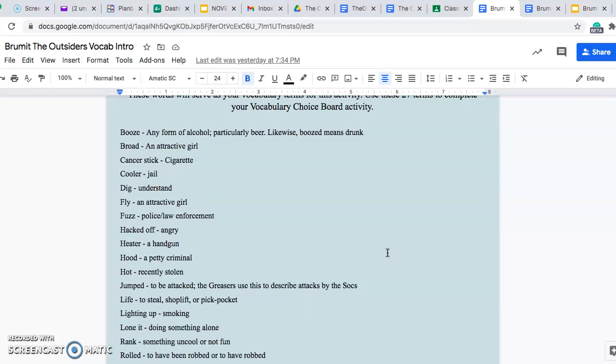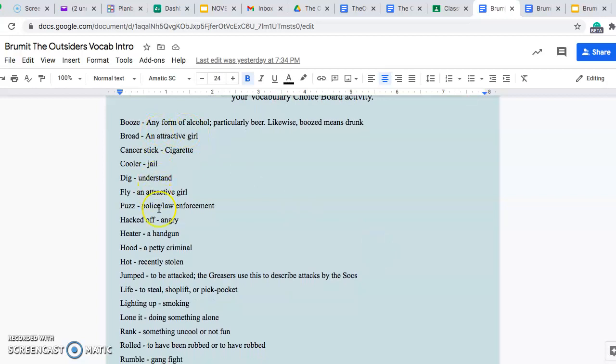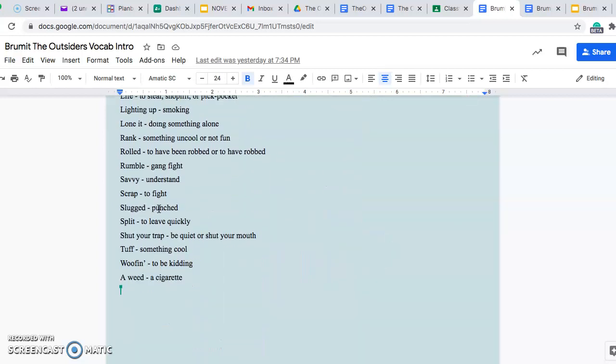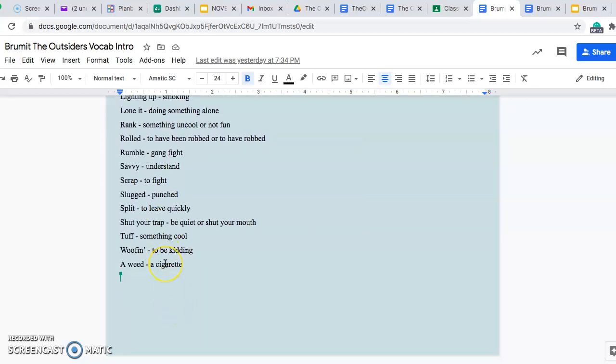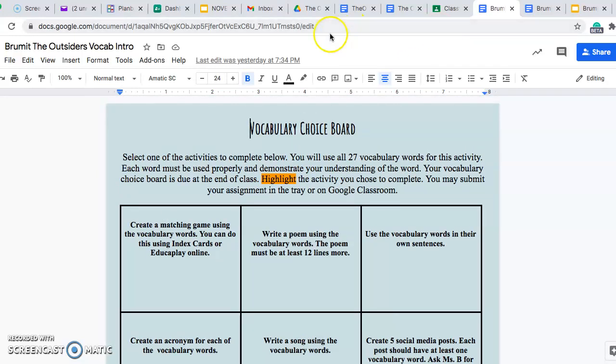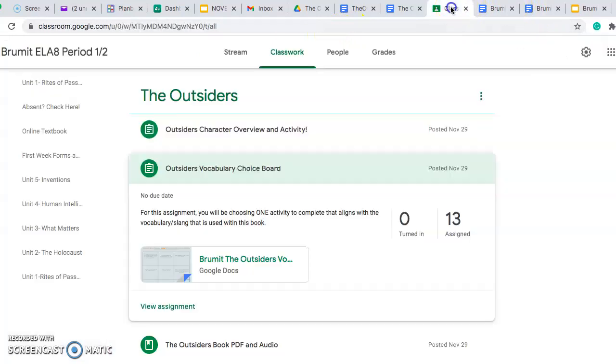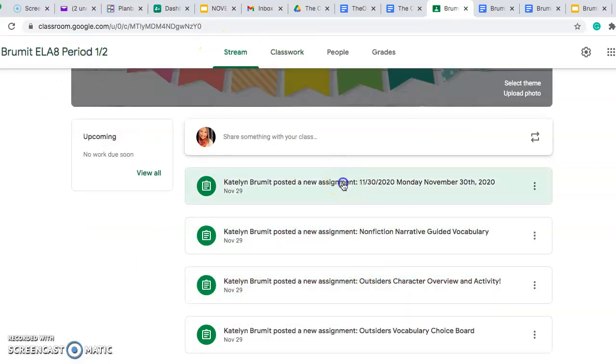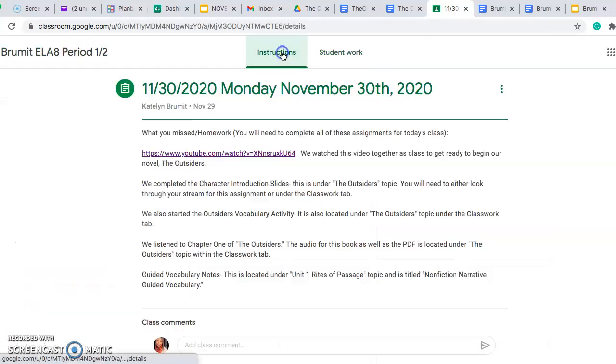Okay, and here's our vocab. So we went over what each of these words mean. I do have this on here for you so that you can see it as well. Okay, so that is what the intro vocabulary is going to be. Let's go back to our assignment for today.